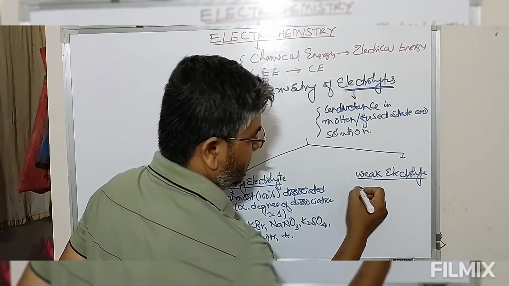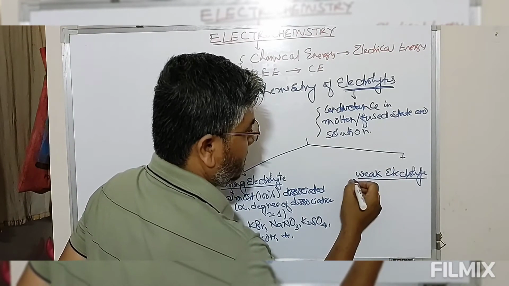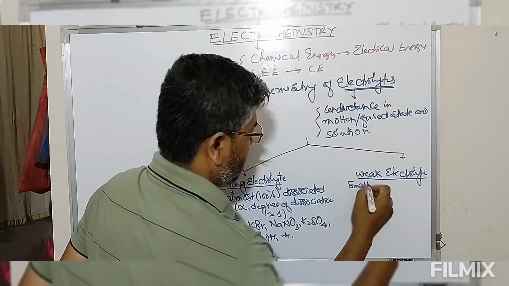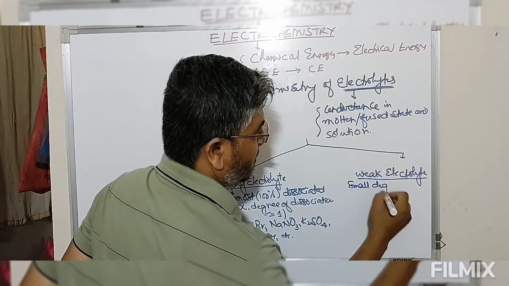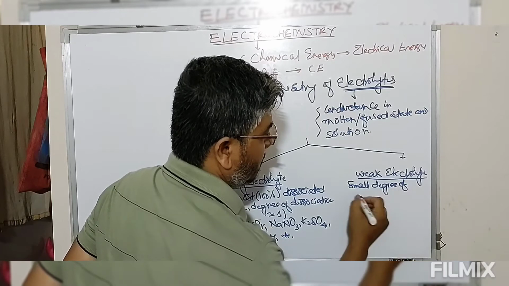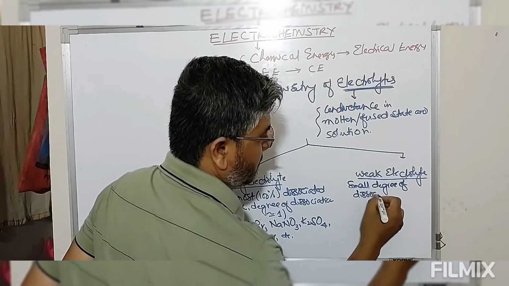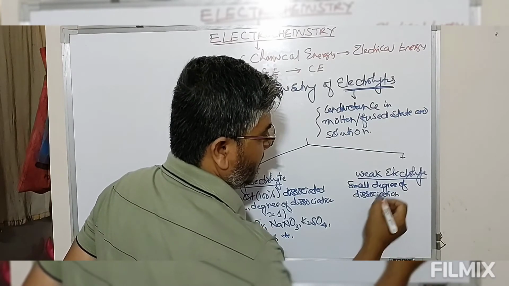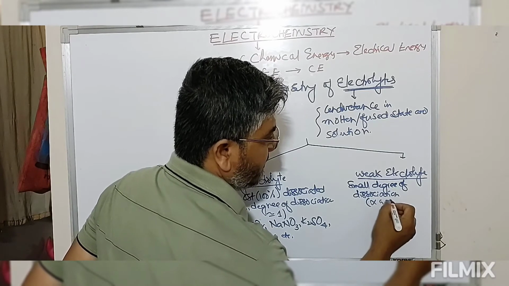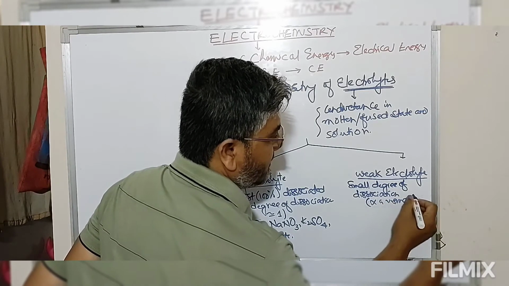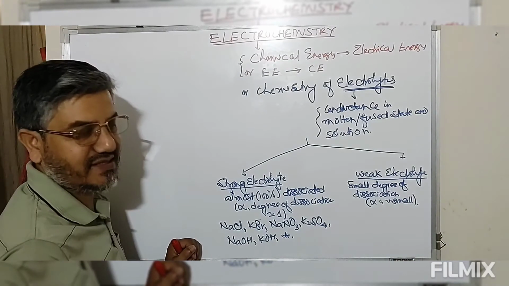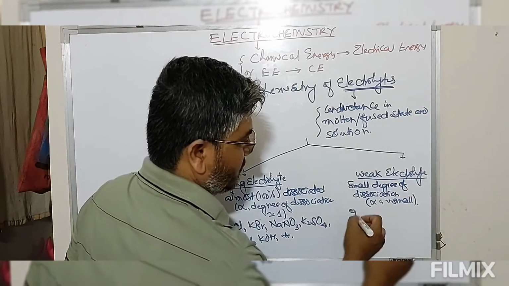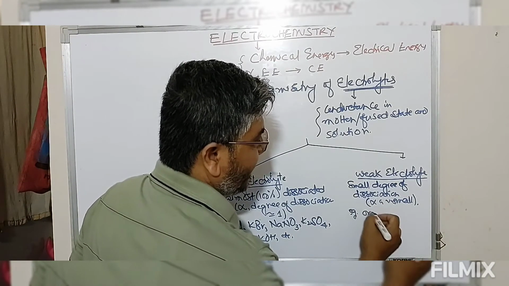Weak electrolytes have a small degree of dissociation, meaning alpha is very small and the extent of dissociation is very less. Examples we can look at are organic acids.